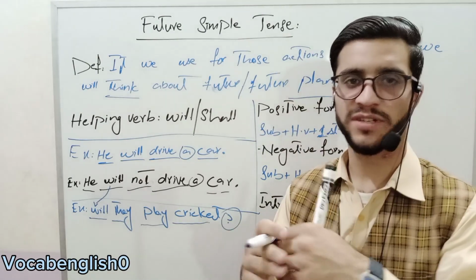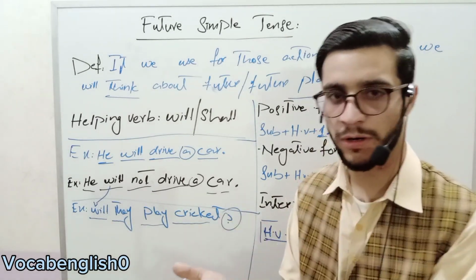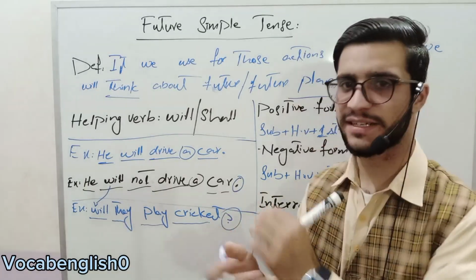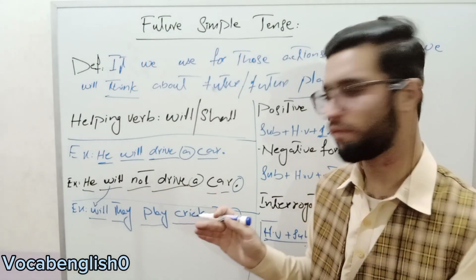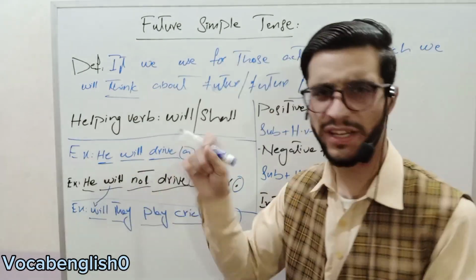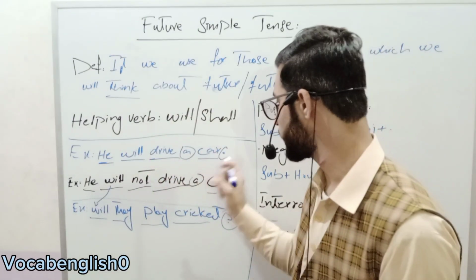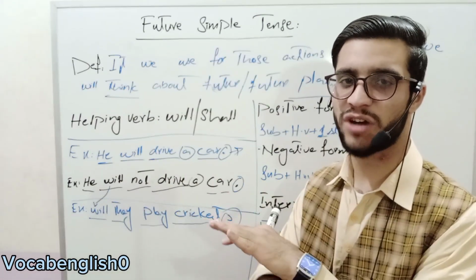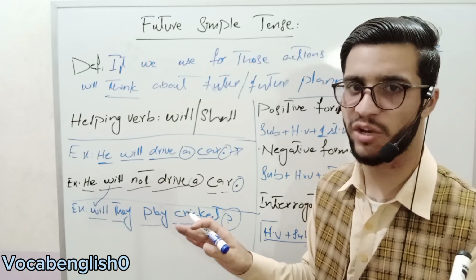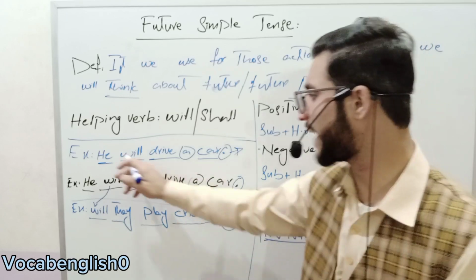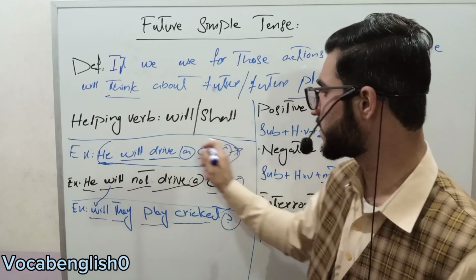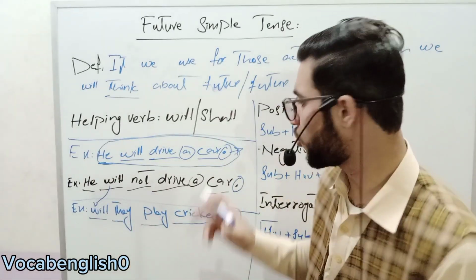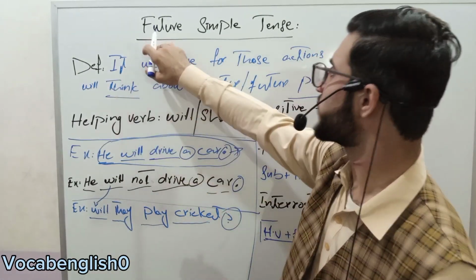Without this our sentence is incorrect. I mean it's wrong. Without full stop, the same example, the sentence is incorrect. You think it's right, but the petty mistakes will destroy your complete sentence, your complete practice. So this is our future simple tense.